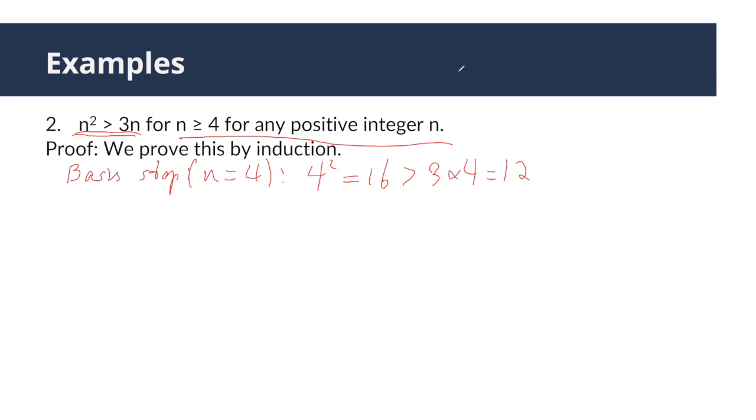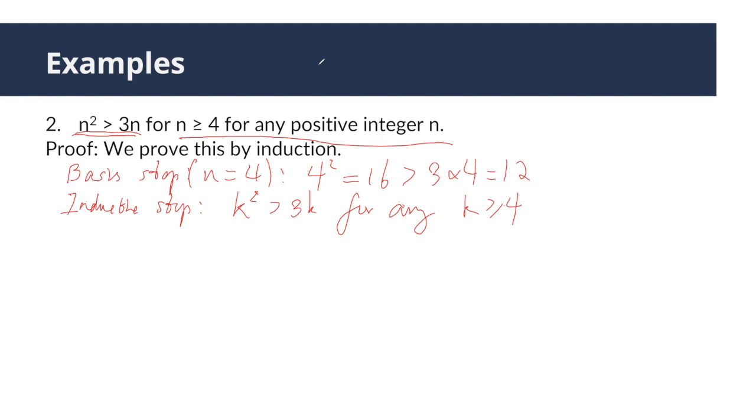Next, inductive step, where we need to prove for any integer k that is greater than or equal to 4, P(k) implies P(k+1). And according to the template, we first state P(k) is true. What is P(k)? P(k) is k squared is greater than 3k for any integer k greater than or equal to 4.